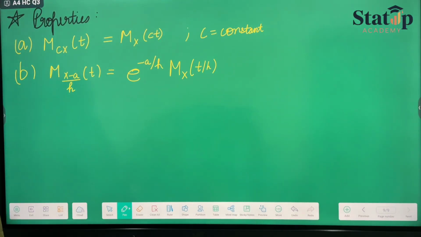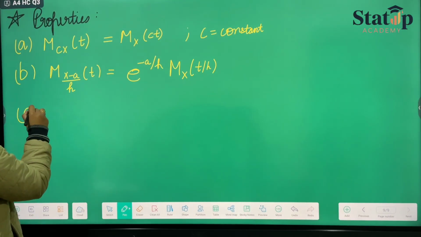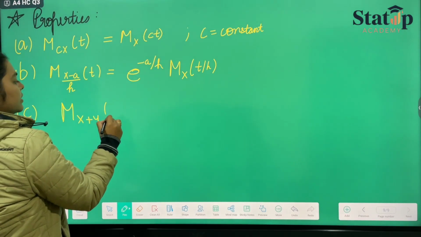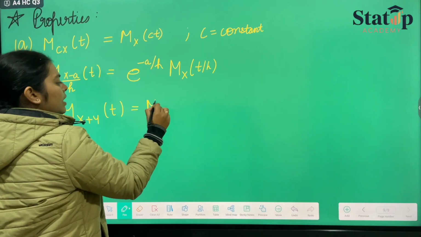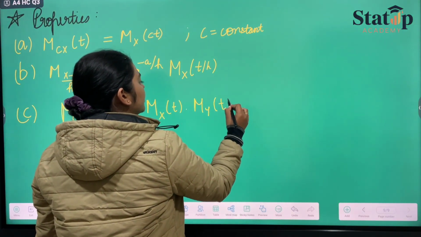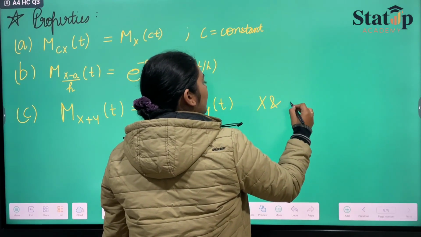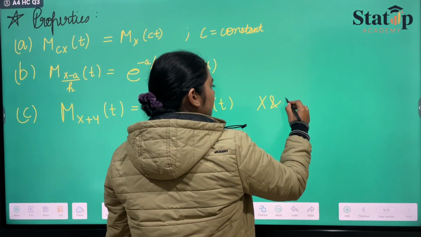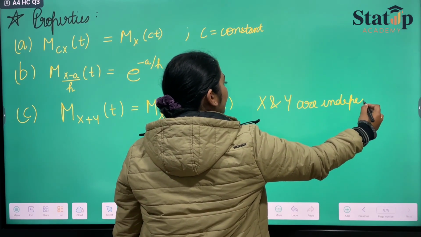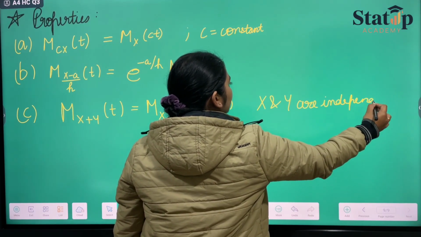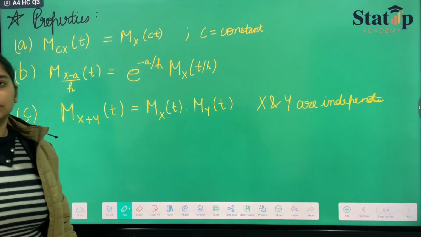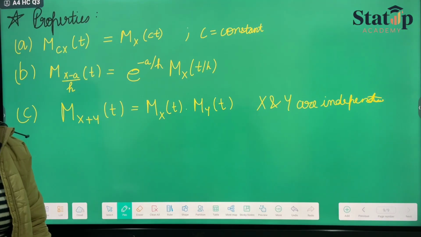If we have two independent variables X and Y, then M of X plus Y at t can be written as M X of t into M Y of t, where X and Y are IIDs, identically and independently distributed.